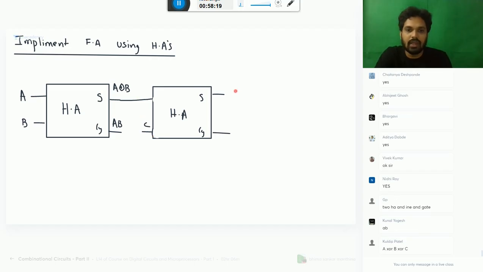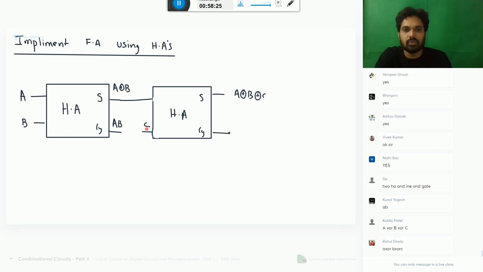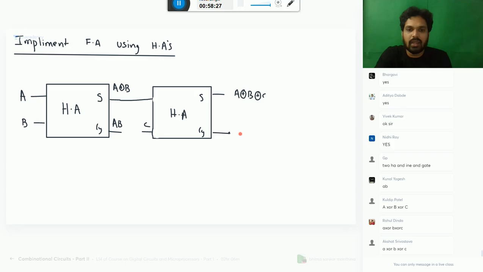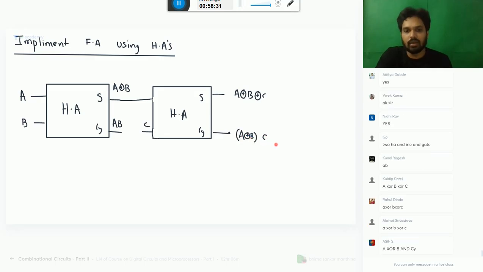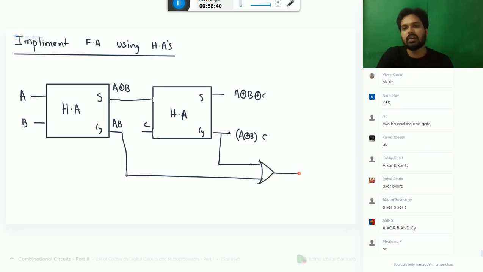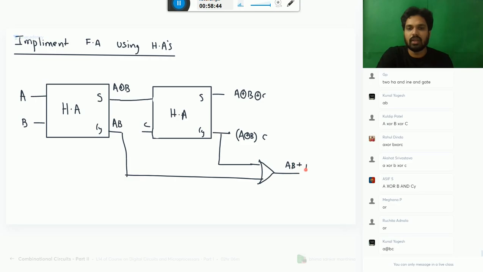So A XOR B XOR C. What is this one? It is AND operation of these two. What is AND operation of these two? A XOR B into C. Now take this and this and connect to OR gate. What will you get? AB plus A XOR B into C.